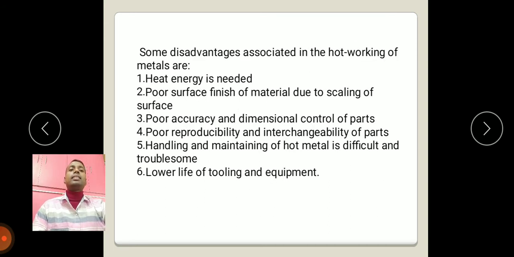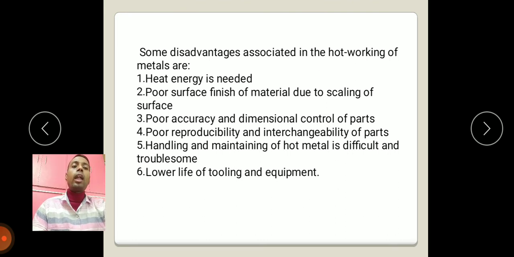Some disadvantages are associated with hot working also. What is that actually? Heat energy. That's when extra heat energy is required, so some cost will be incurred for that. Poor surface finish of metal due to scaling, poor accuracy and dimension control, poor reproducibility and interchangeability of parts. Handling and maintaining hot metal is difficult and troublesome also. Lower life of tooling and equipment.